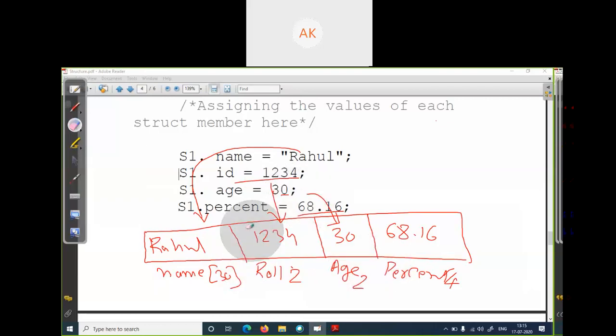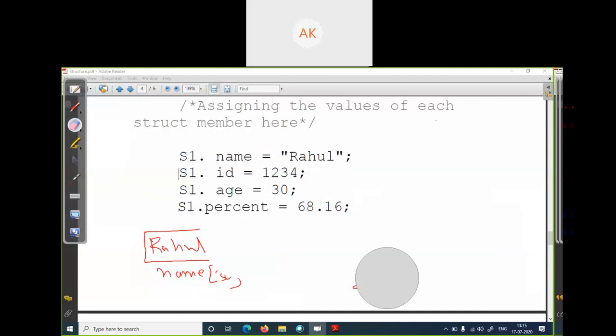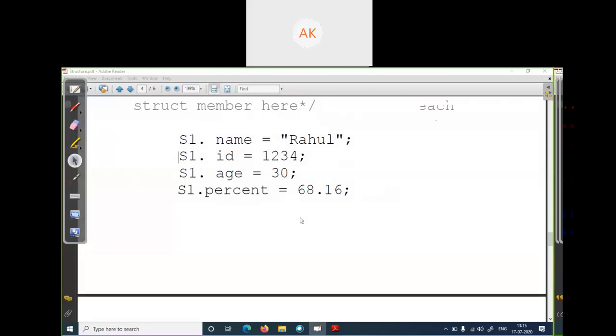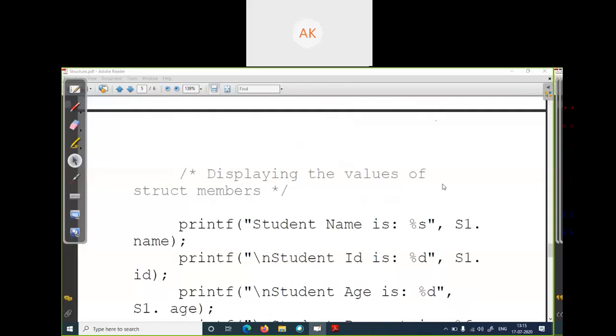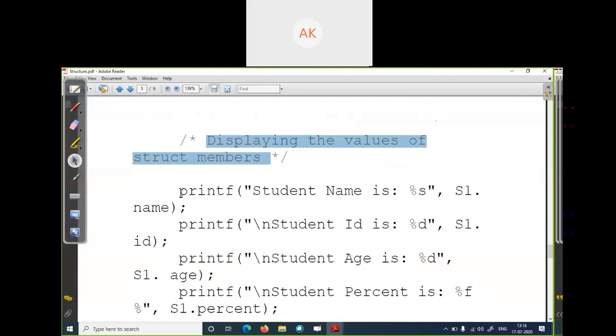After assigning the value of each member variable of your structure student, how can we display or print? In C programming, I think you have printed many things, like hello world and your name. So how can we print? Displaying the value of struct members. Here there are 4 struct members. The function for printing a message is printf. printf is a function which displays a message on the screen.